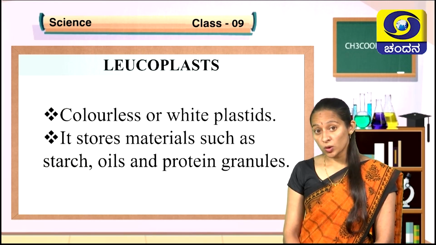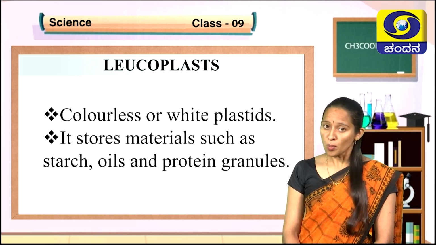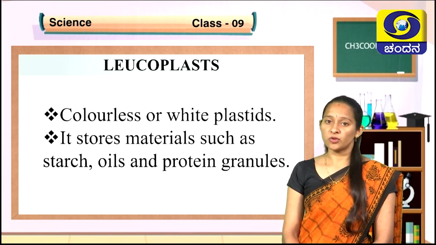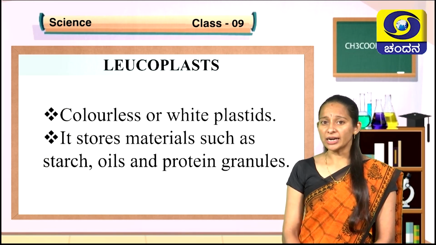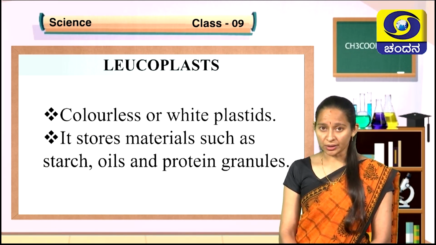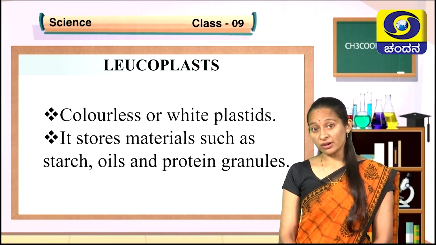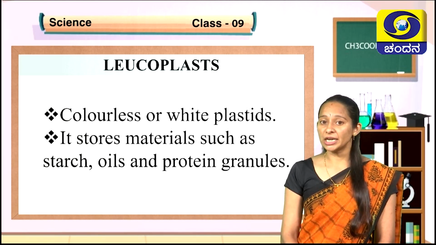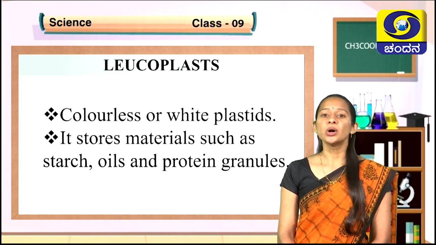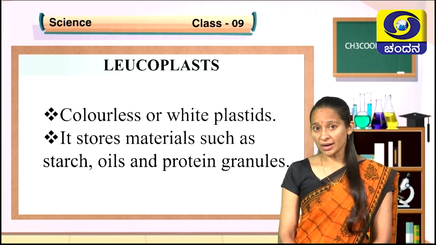So, leucoplast helps in storage, whereas chloroplast or chromoplast helps in photosynthesis. Children, you are aware that plant parts have different colors like green leaves, yellow flowers, red fruit. This color of the plant parts is due to chromoplasts. The green color of the plant part is due to chloroplasts.